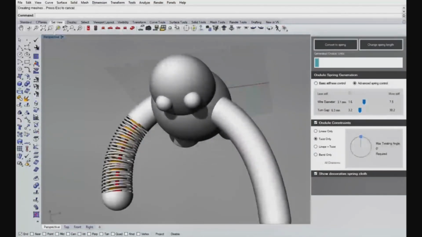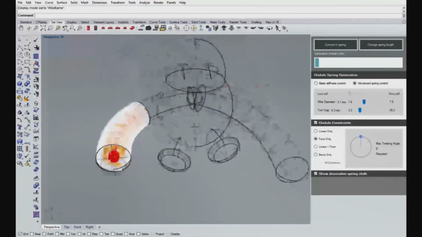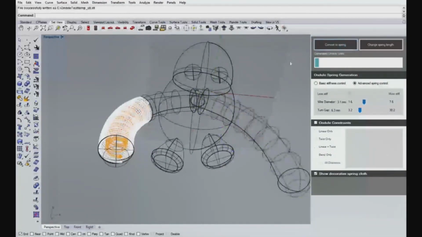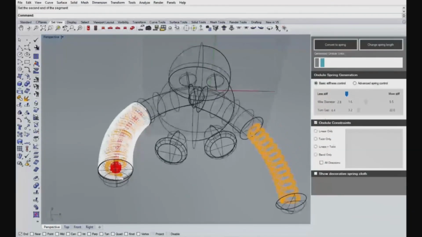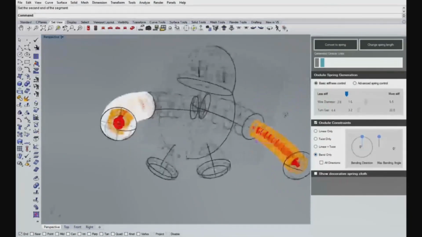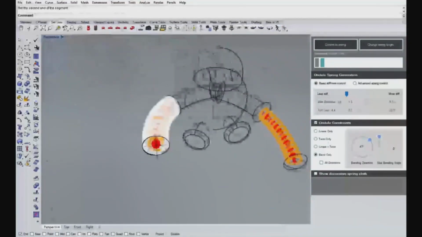Here I'm going to show another design, which is about making the other arm only bendable in one direction. And then you will see how the user can decide the bending direction using our tool. So right now, it generates a chain of knuckle joints, and the user can change the bending angle.